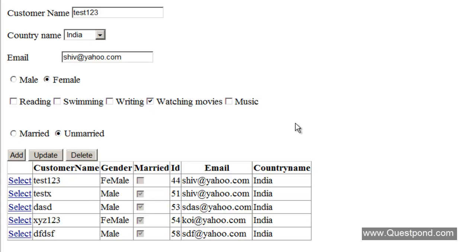So currently, in our project, when a person goes and selects a customer, for example, now I have selected this test 1 to 3, he can do two things. First thing is, he can go to the hobbies here and he can add new hobbies. So for example, now you can see I have selected this customer test 1 to 3. He already has one hobby called watching movies. So a person can go and say, okay, now he is also interested in reading and swimming. Okay, so this is the first case.